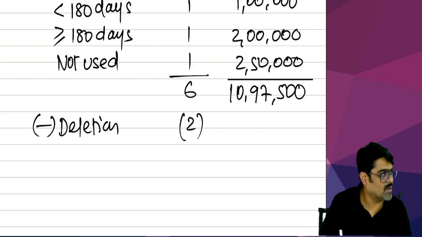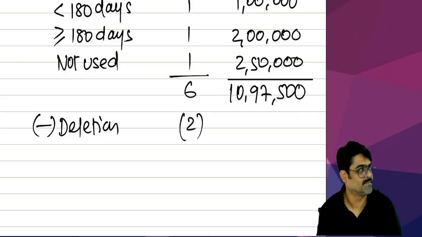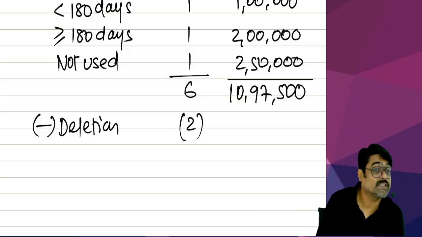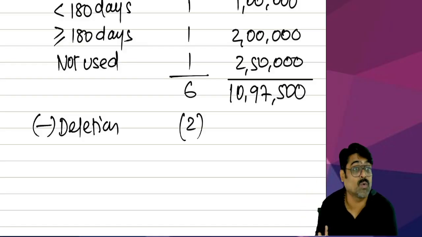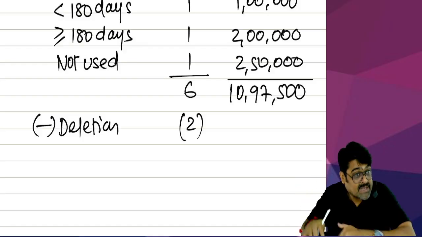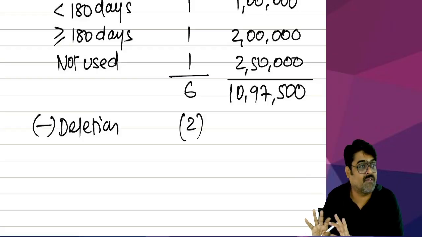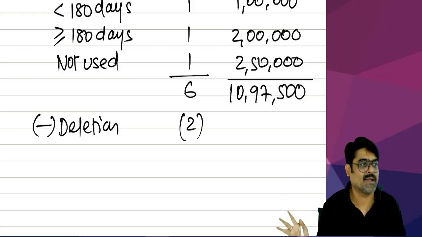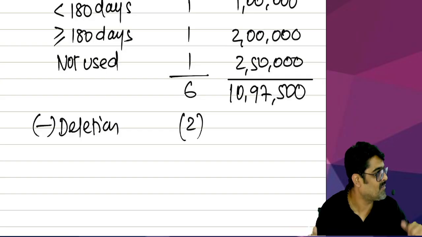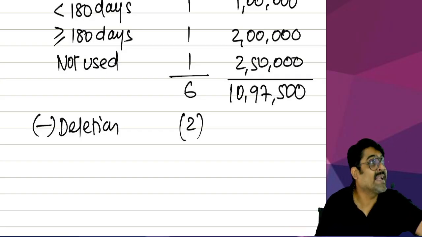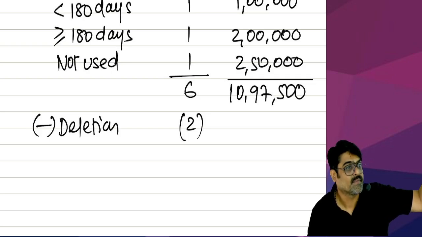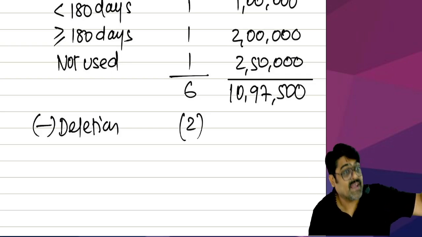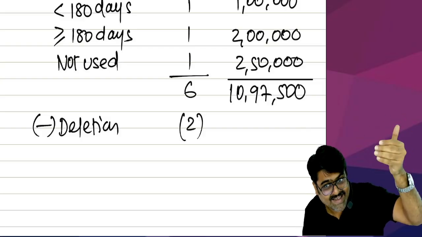And when the assets go, don't you think you will get something? For example, you received 2 lakh rupees. Meaning, out of 10 lakh 97,500, you recovered 2 lakhs. So that amount which you have recovered, we are not going to give you as a deduction in the form of depreciation. Out of 10,97,500, which was the value of 6 assets, 6 assets having a total cost of 10,97,500.